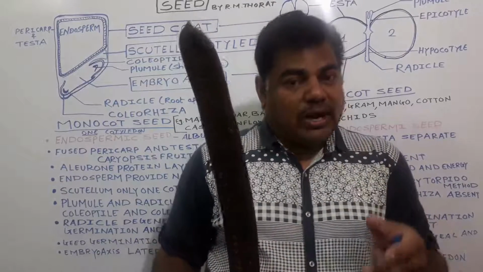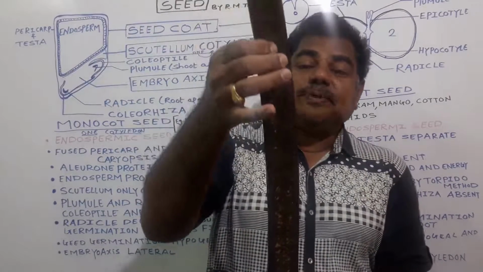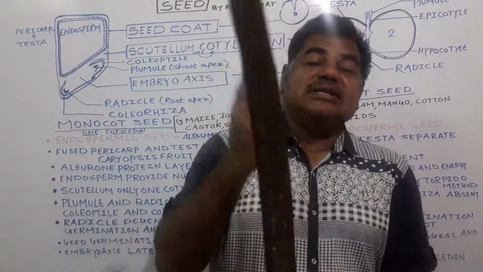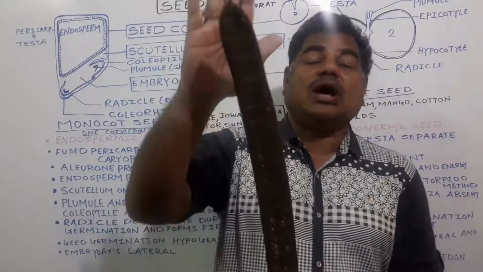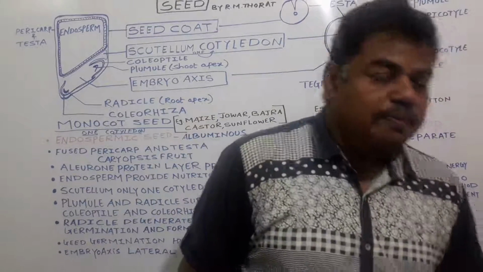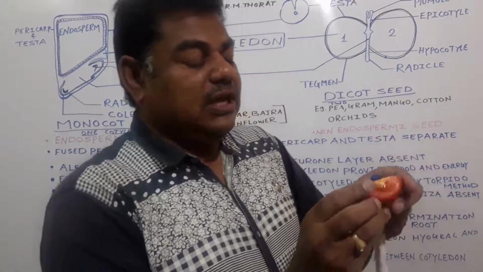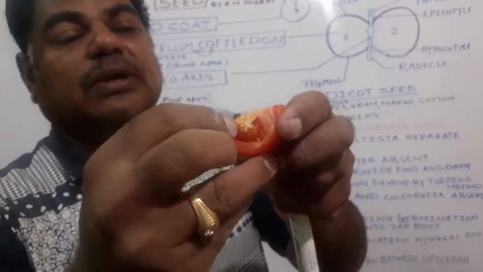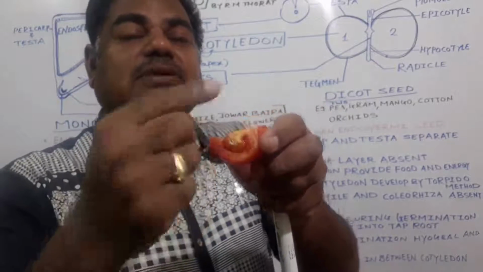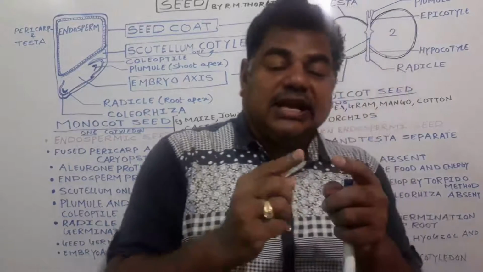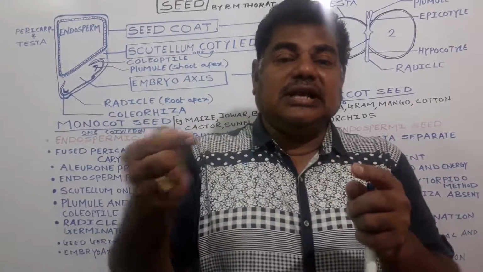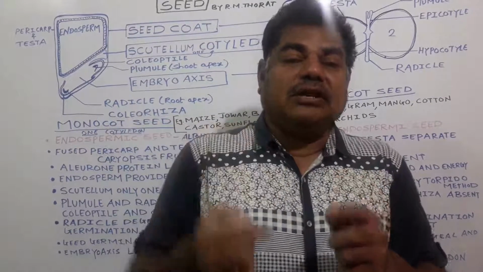But in the case of tomato, the placenta present with the seed gets detached and the seeds separate from the epicarp, mesocarp and endocarp. Seeds are totally separate in fruits like these. But in tomato, the dicot seeds show the placenta here. Means they get attached with the placenta to the ovary wall. So in some fruits the seeds get attached with the help of the placenta, but in some fruits the seeds get completely detached or separate from the ovary wall or fruit wall, like this.